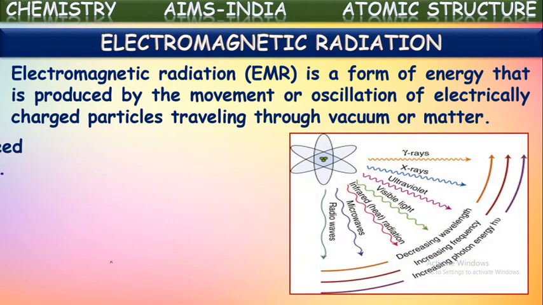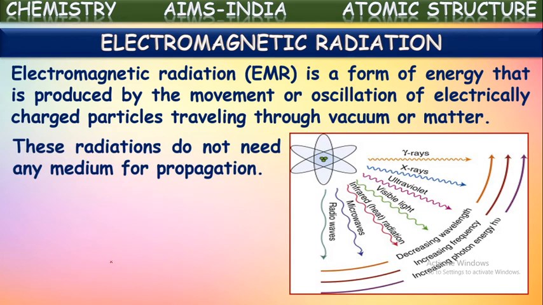Actually, these electromagnetic radiations do not need any medium for their propagation. Means they can travel through matter and even they can travel through vacuum also. They do not need any medium for their propagation. They can travel through both, through matter as well as through vacuum.